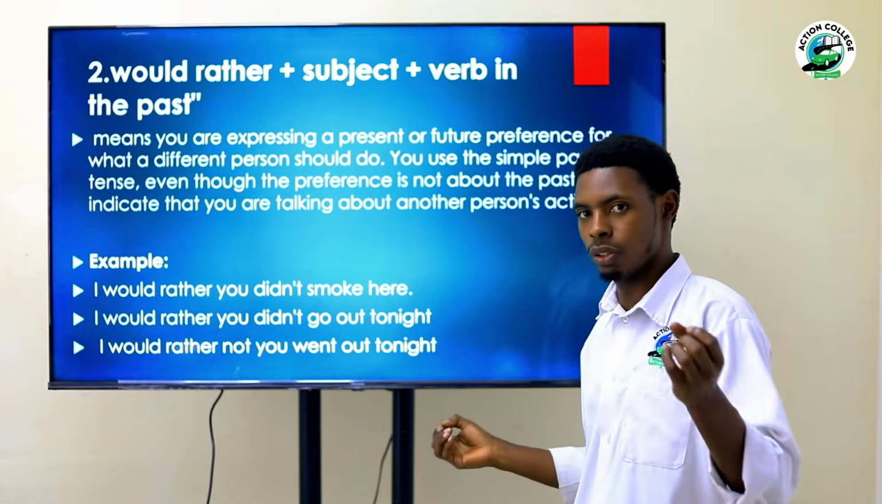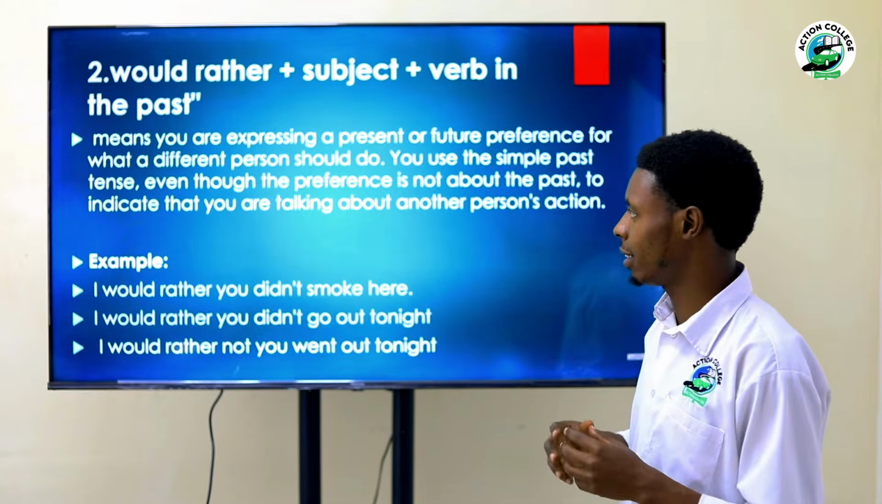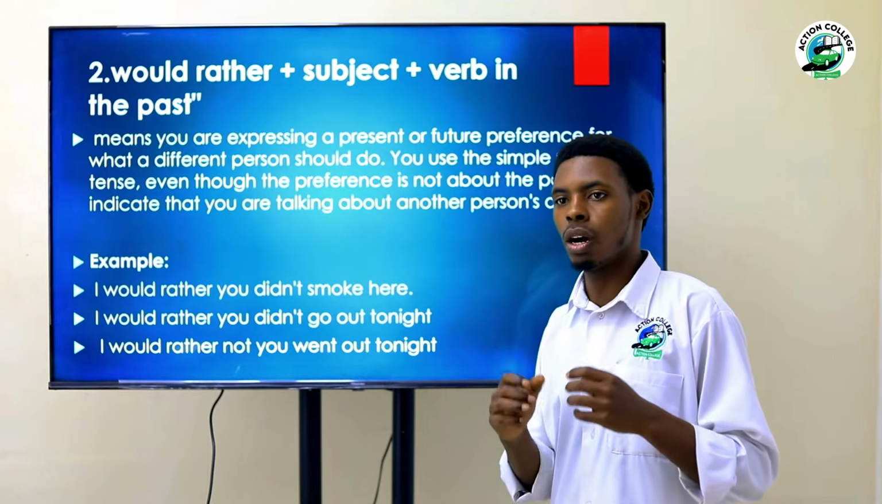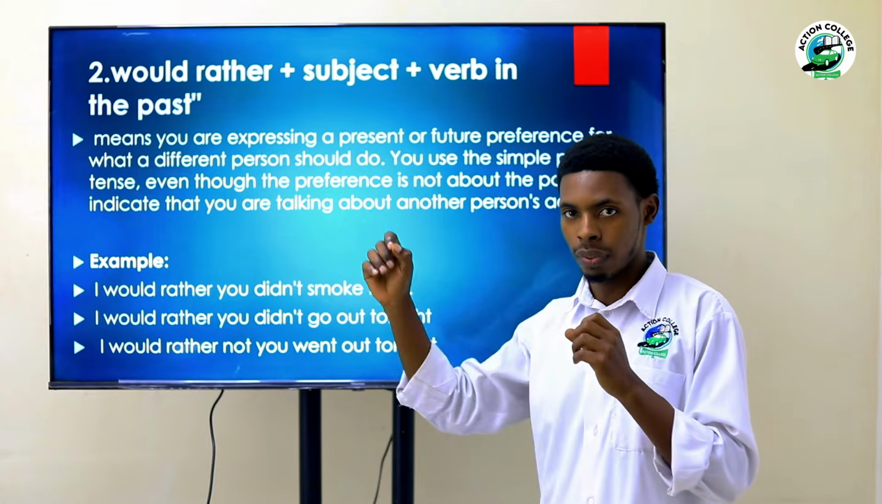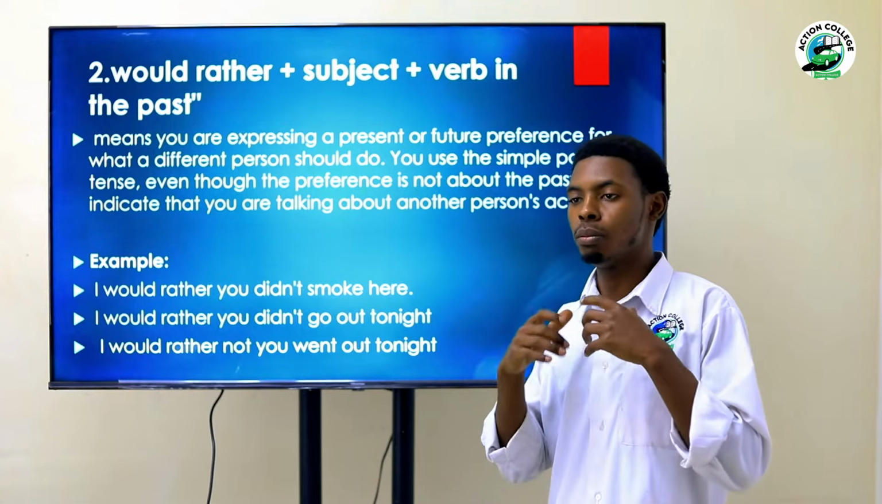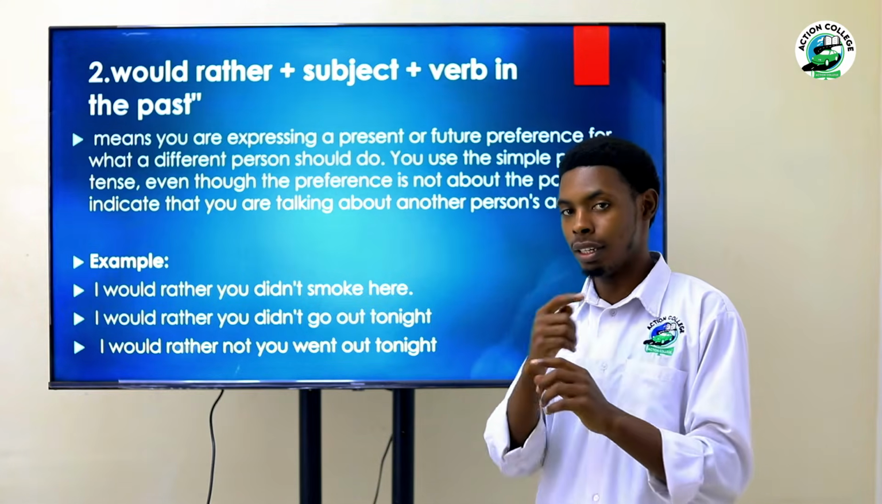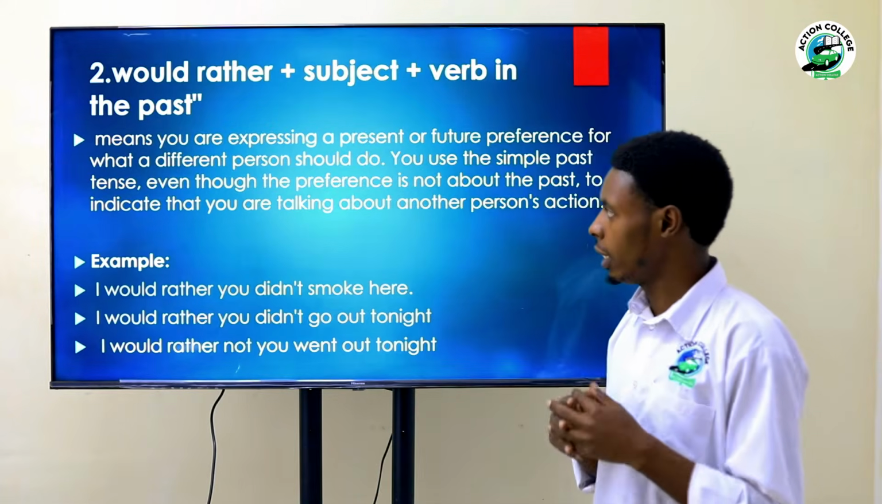For what a different person should do. Here, you use this simple past tense, not because you are talking about past activities, but I'll talk about present or future. When you use verb in the past, it means to be more polite. It doesn't mean that it's the past when you talk about modal verbs. So here, if you use